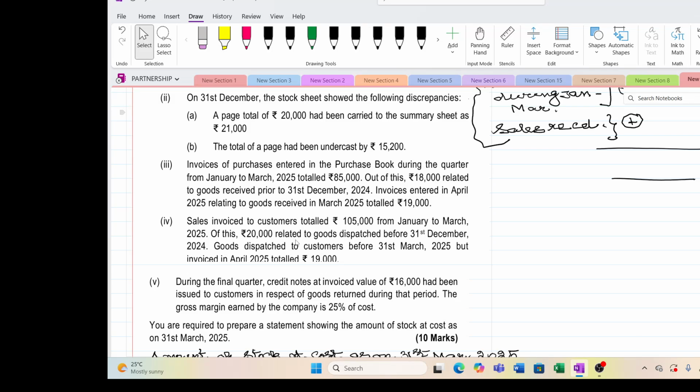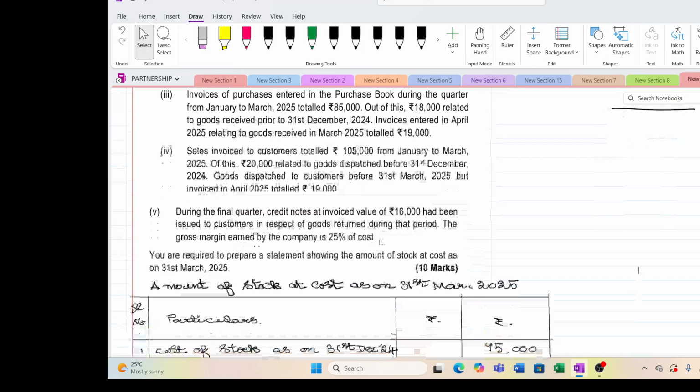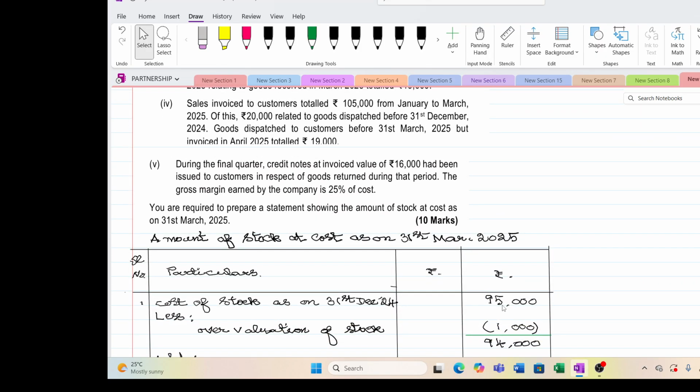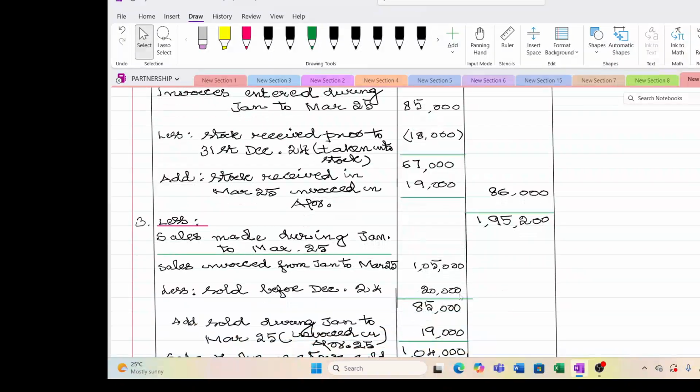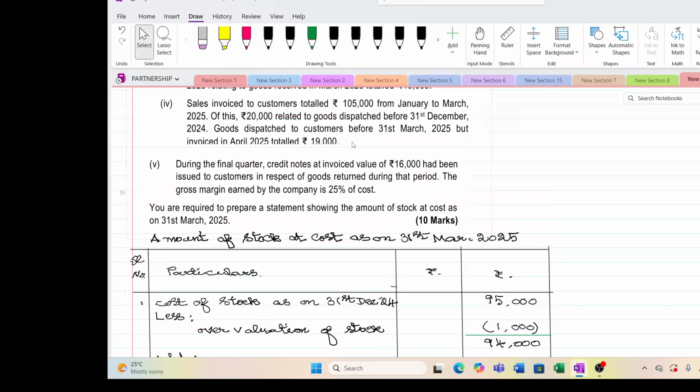So now they say that out of this 20,000 dispatched before 31st December 24, so that was also taken care of in this 95,000. So we need not worry about that. We have to remove that 20,000 because only invoicing is made right now. So I have removed that. Then they have dispatched during Jan to 31st March 19,000, but they are invoicing it in April, which is not included in this 1,05,000.